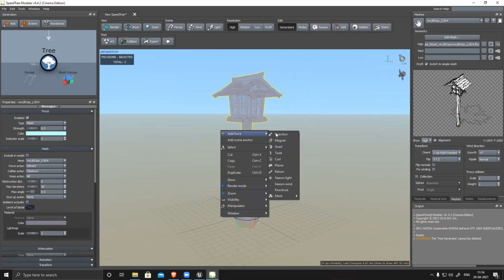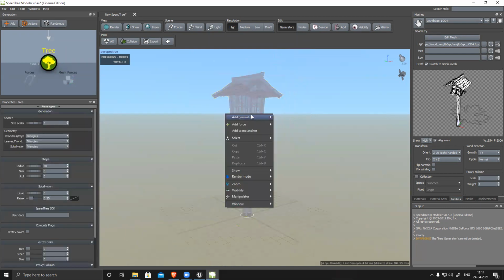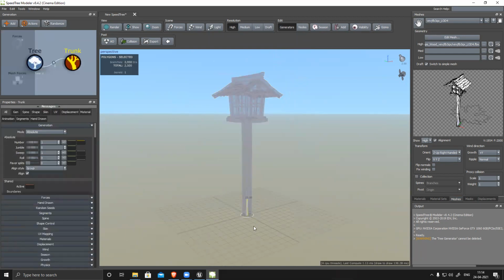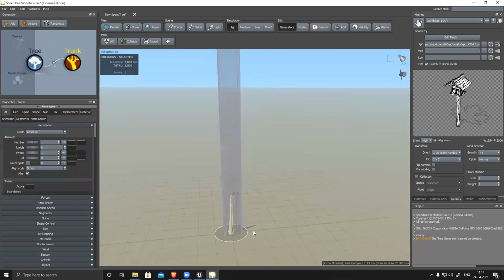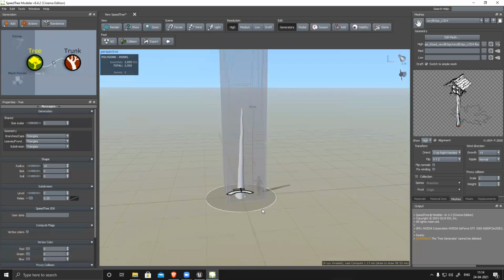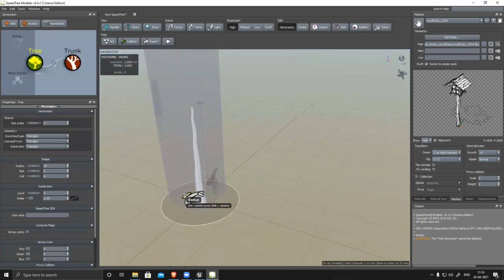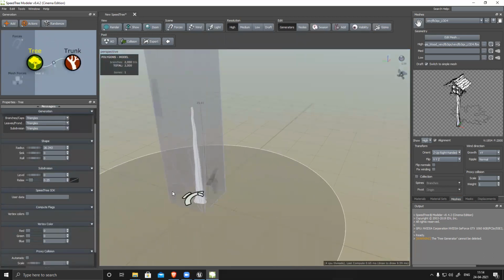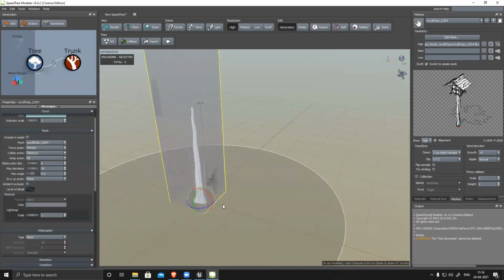Right click, deselect that, right click, add geometry, add a trunk. You can see the trunk will always generate in the center. If I want, I can increase the radius. How do we move it around? What do you want to move? The trunk, if we want to move it.